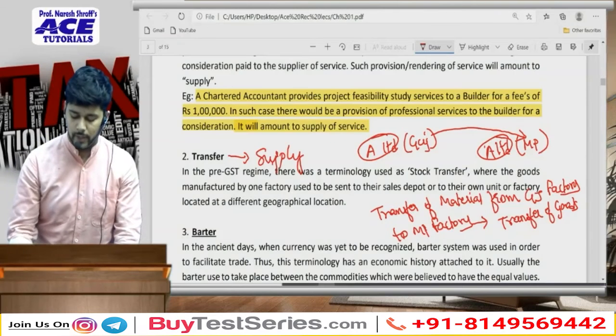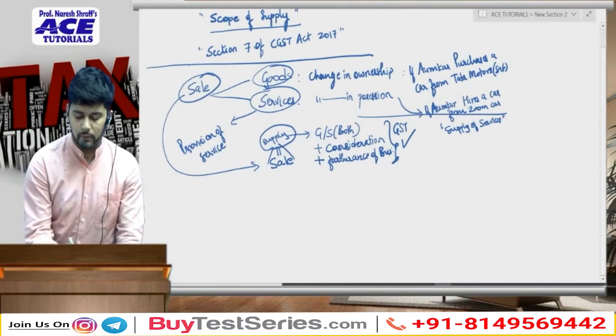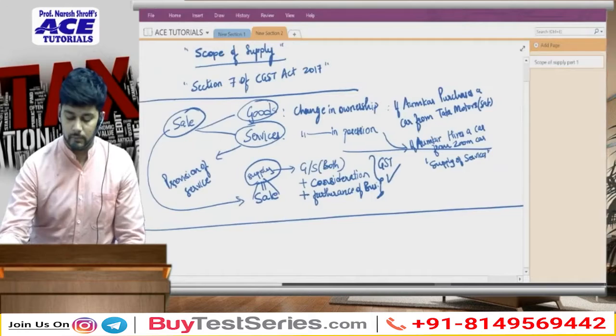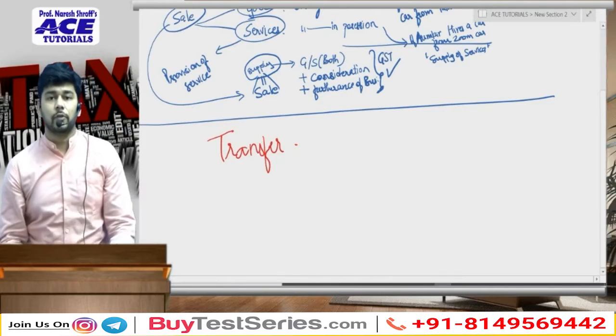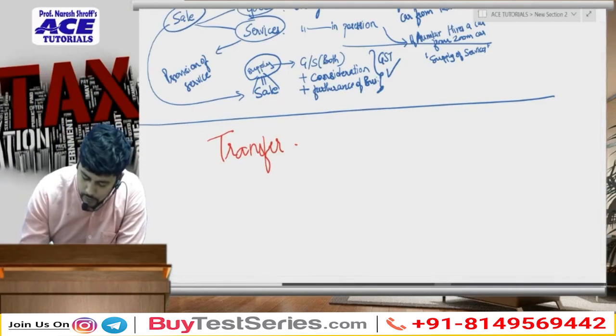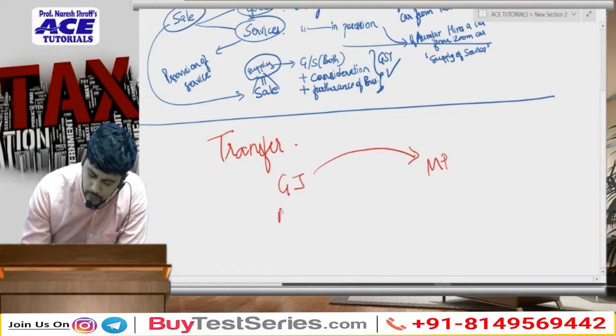Matlab, if I go back over here and if we now discuss this activity of transfer, so in this activity of transfer, what is happening is that from my Gujarat factory, there is something that has gone to Madhya Pradesh factory. So दोनों किसका है? Both of this is belonging to A Limited. This is also belonging to A Limited.